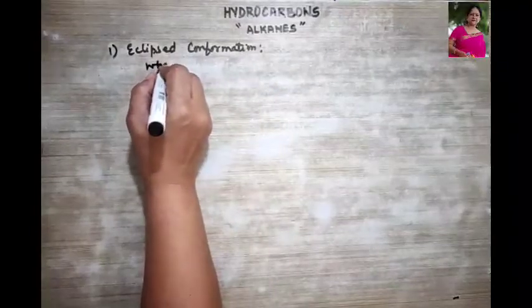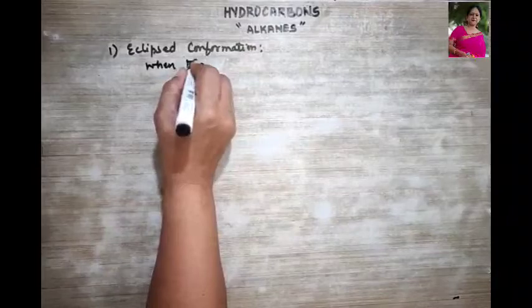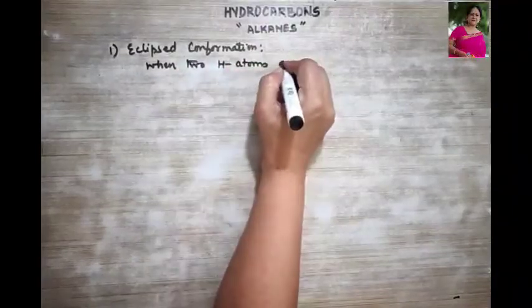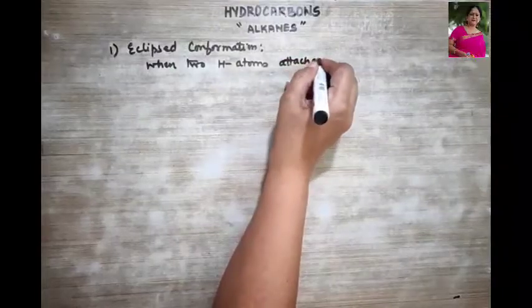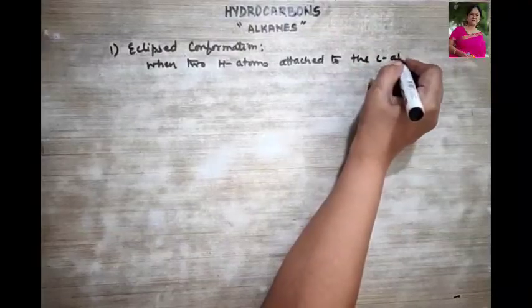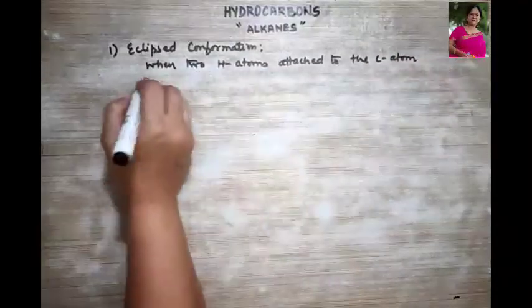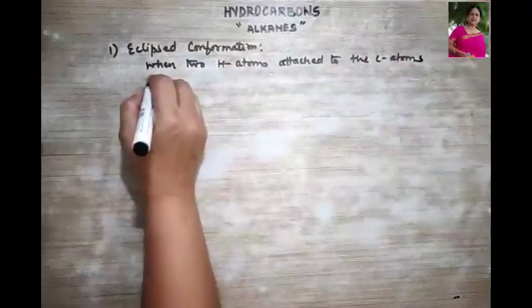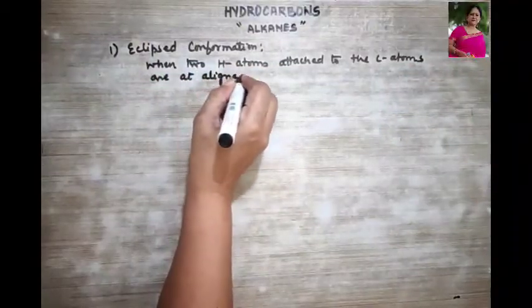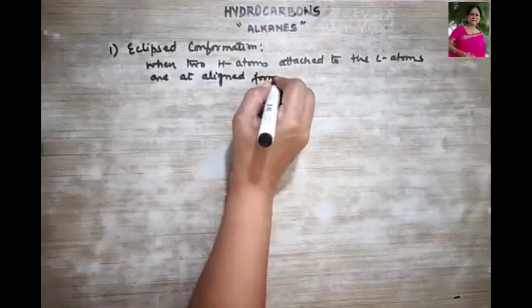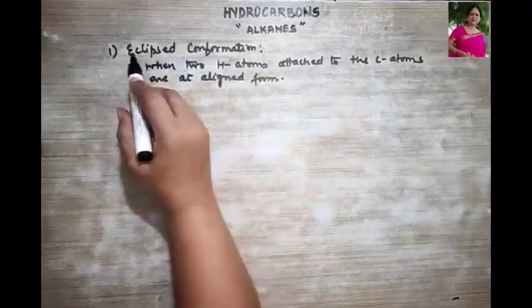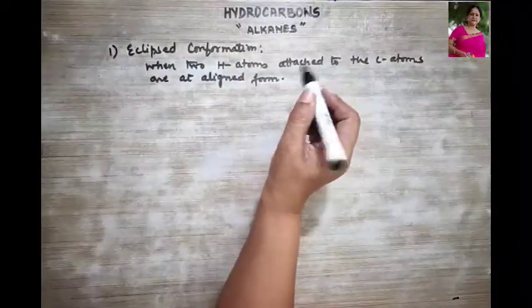So when two hydrogen atoms attached to the carbon atoms are in an aligned form, okay, that is, they are attached in the same plane, then they are called eclipsed conformation.